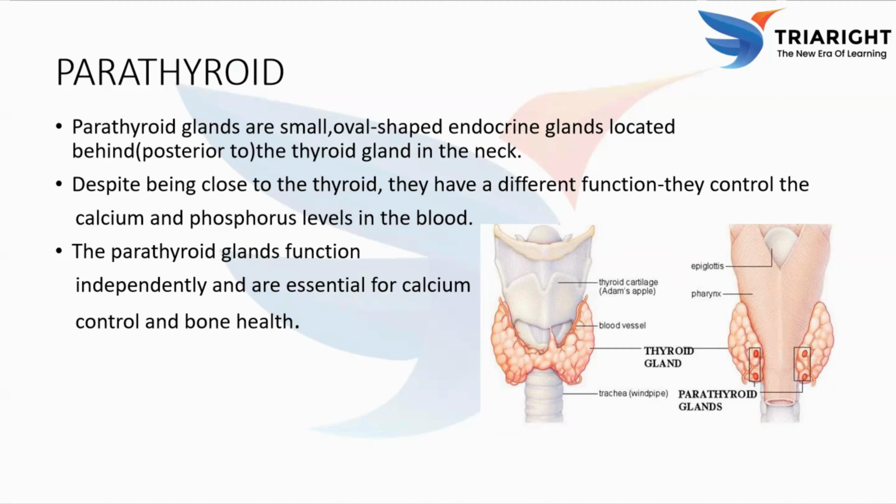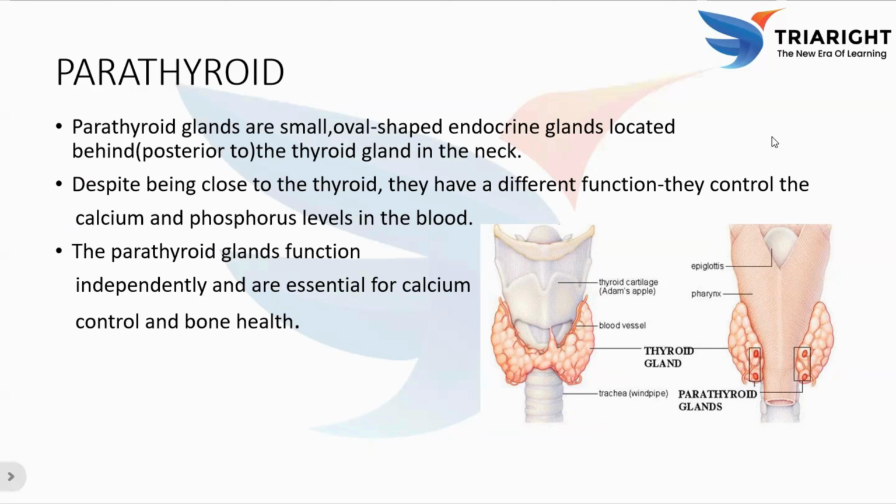So what are the functions of the parathyroid gland? It has different functions when compared to the thyroid gland. It increases blood calcium levels by releasing calcium from bones. It enhances calcium absorption from the intestines. It also reduces calcium loss through urine. It works together with the thyroid hormone calcitonin to maintain calcium balance, nothing but homeostasis.